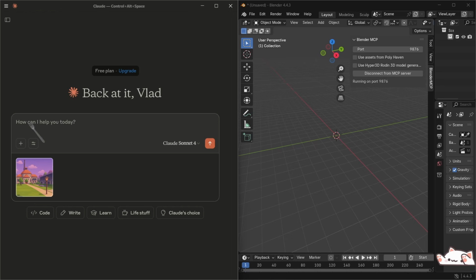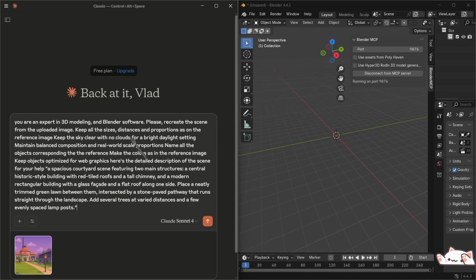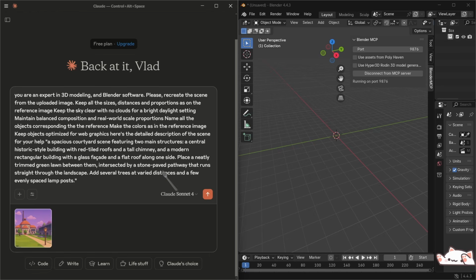And what we need to do is obviously to create a 3D model of this level based on a reference image. For that, I could just put this prompt, and this prompt basically says, you're an expert in 3D modeling and Blender software. Please recreate the scene from the uploaded image. Keep all the sizes, distances, and proportions on the reference image, and so on. So let's start. Let's see what Claude can generate from just one image.